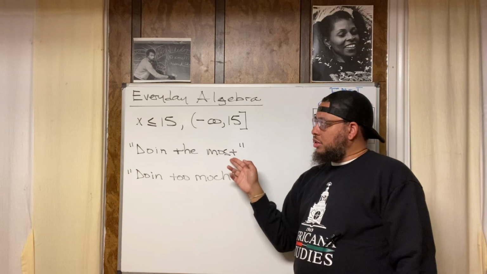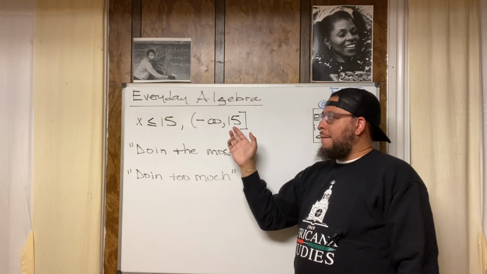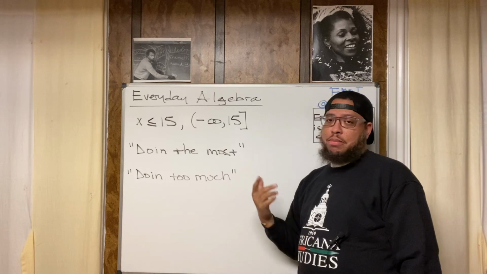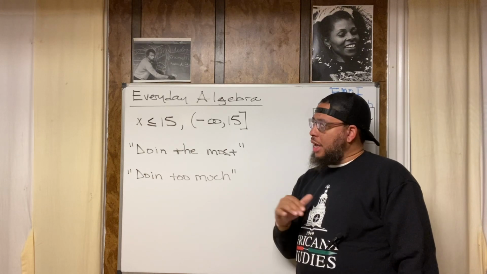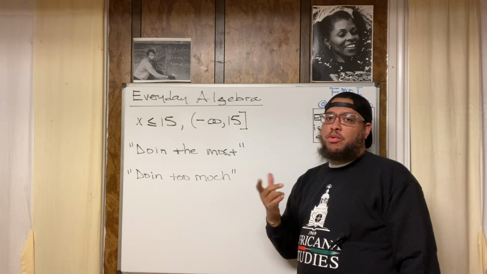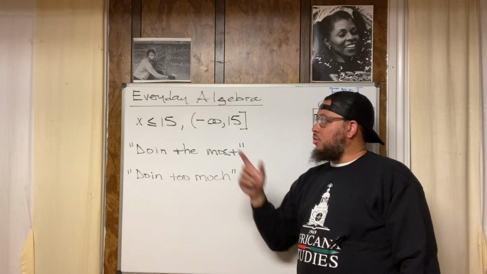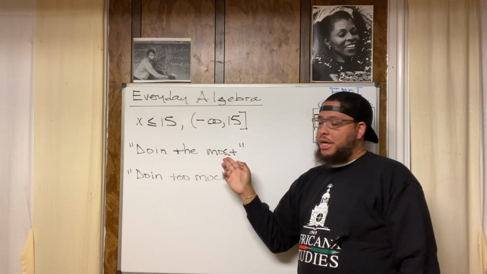Now, if you're doing the most, the way I interpret that is you're within the parameters, but you all the way at 15. You don't gotta be at 15. Maybe in that given situation, it's appropriate for you to be at like a 1 or a 3 or even a 7.9, something like that. Maybe you don't need to be at 15 doing the most, right? The most is the maximum.